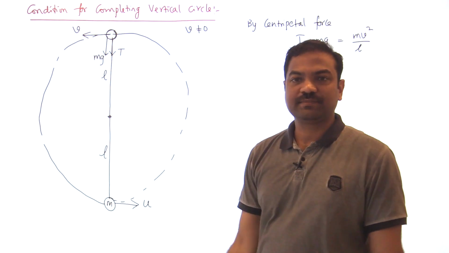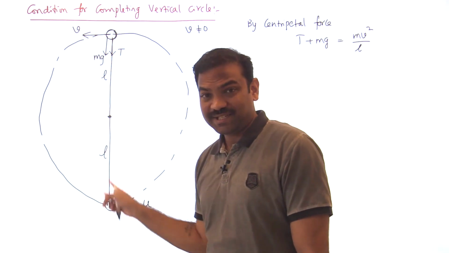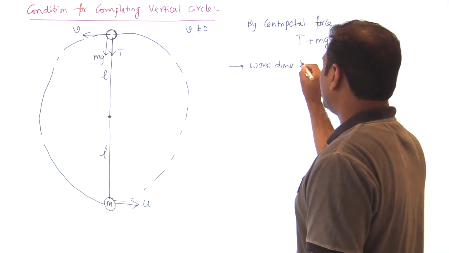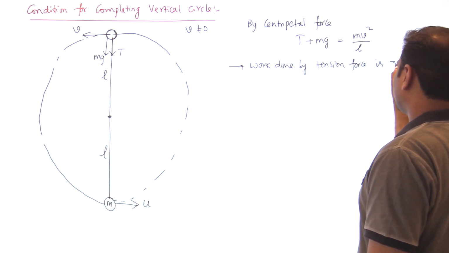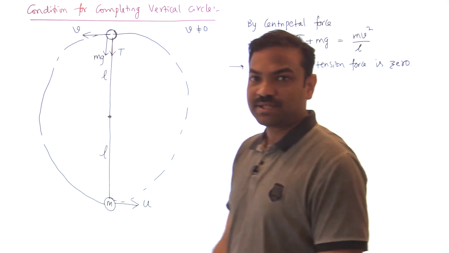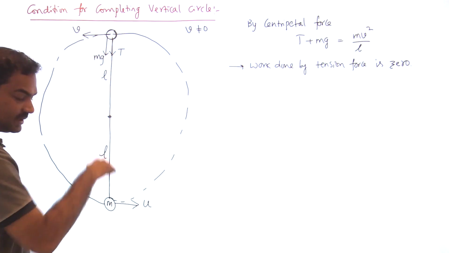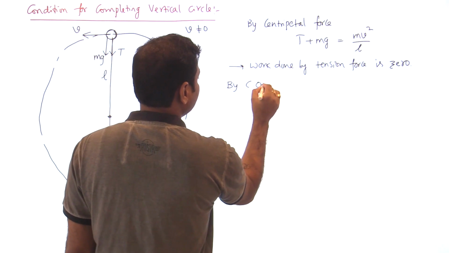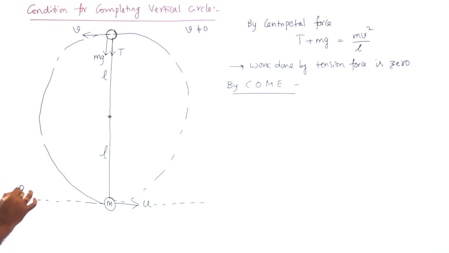You can conserve the mechanical energy because no external force is acting and no non-conservative force is acting. Whatever tension is acting, the tension will do 0 work. So work done by tension force is 0, because tension is always perpendicular to displacement. Tension is a radial force, so tension always acts along the radial direction and the radius is L. Then I can write by conservation of mechanical energy. You can take the 0 potential energy level anywhere, but my suggestion is always take the 0 potential energy at the bottommost point.